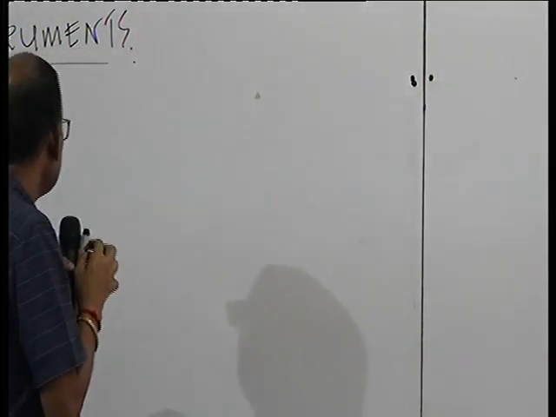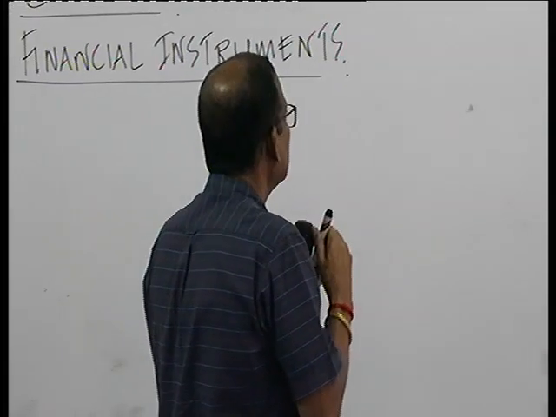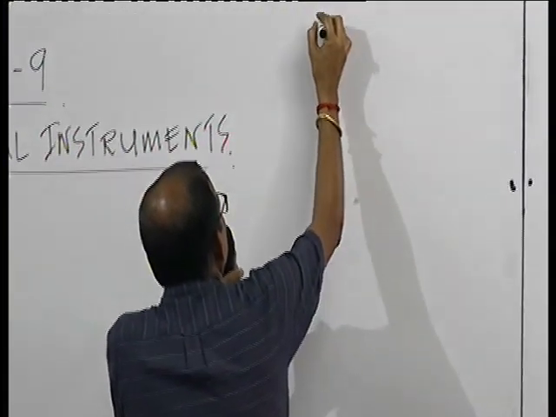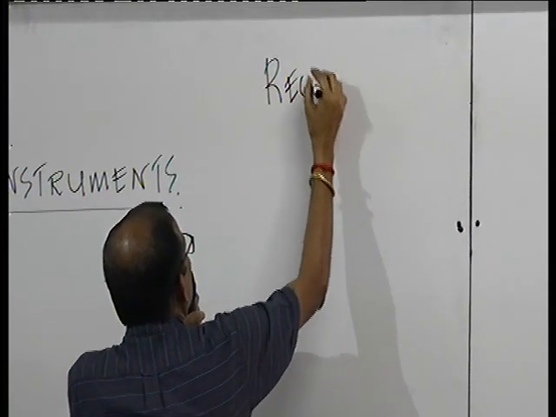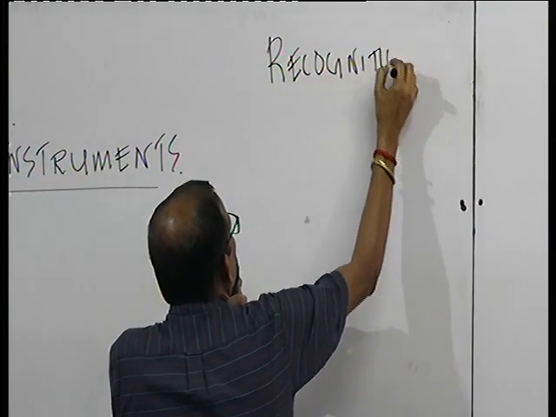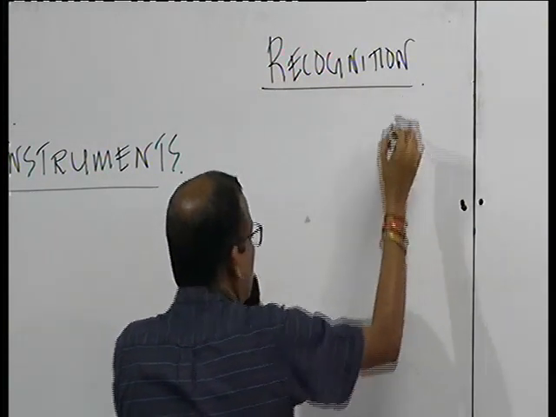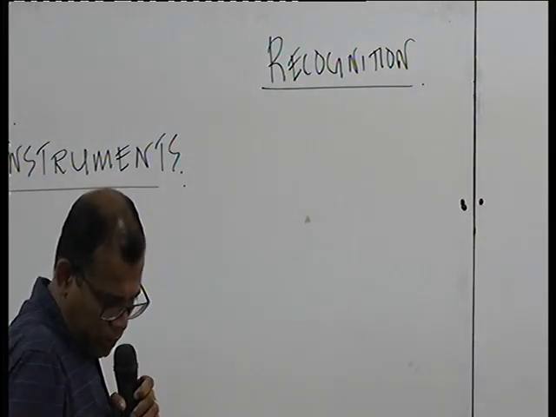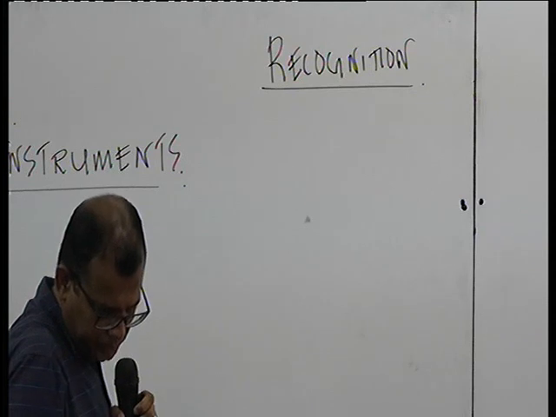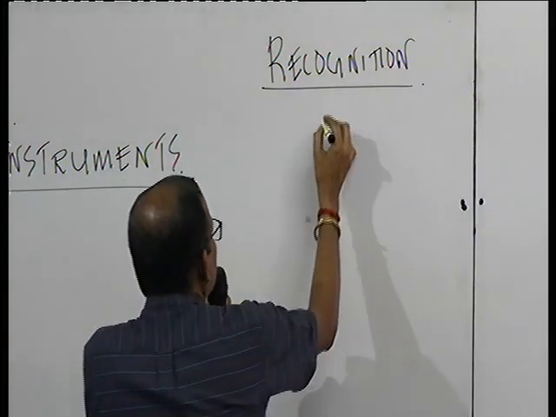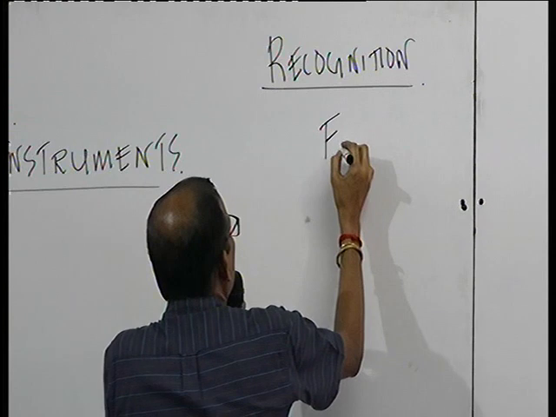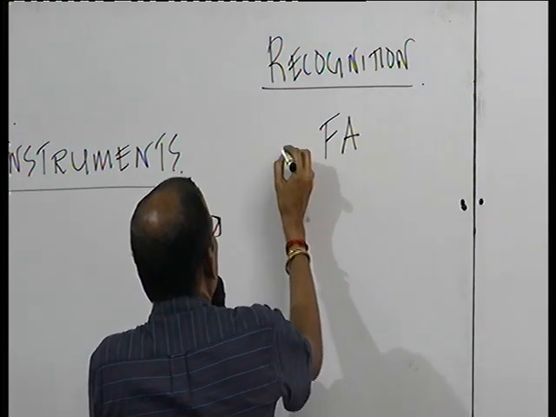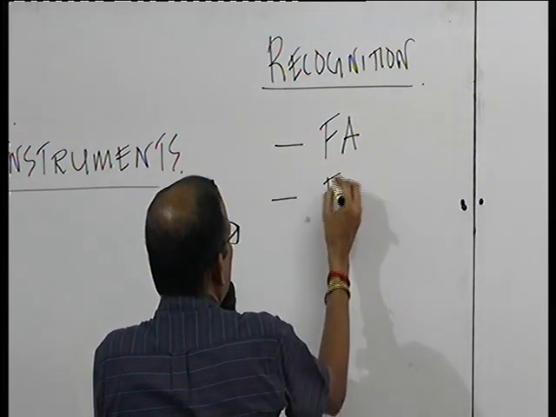Now, having said that, we will come to talk about recognition. So I just give you the layout. When you say recognition, as you come to recognition, you need to talk about financial assets, and for financial liabilities.